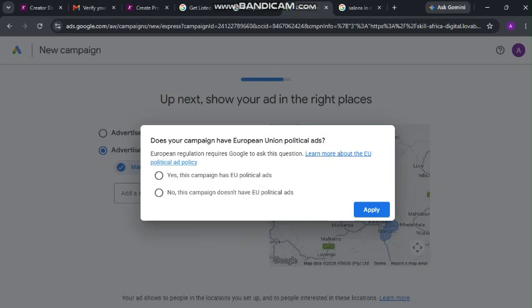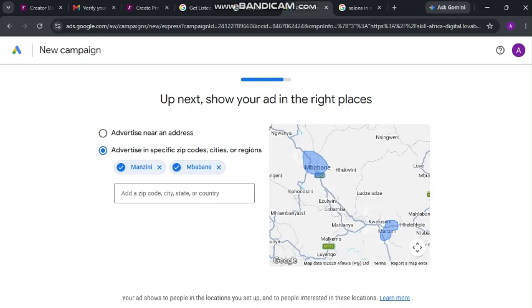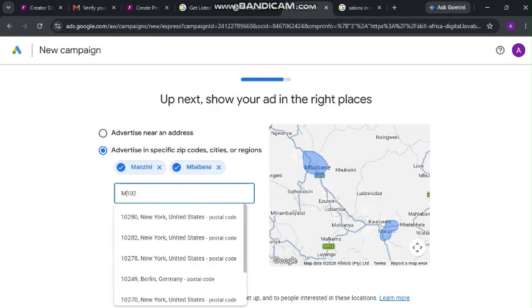Then, does your campaign have European politics ads? No. Apply. Now, advertise near an address, advertise in a specific zip zone, cities and stuff. Can you see where my circle is? My circle is in Mbabane, I think. So now I can say M102, but I'm not sure, that's the last time I checked.